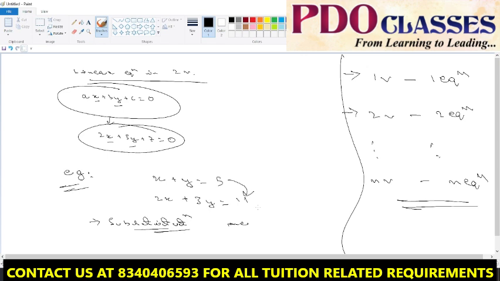And these two are enough. There are many more ways also, the cross multiplication and some other ways, the graphical method also. But these two are enough for us.